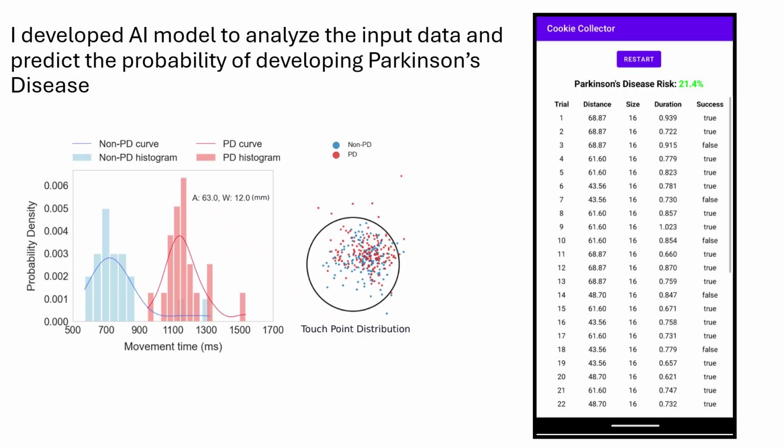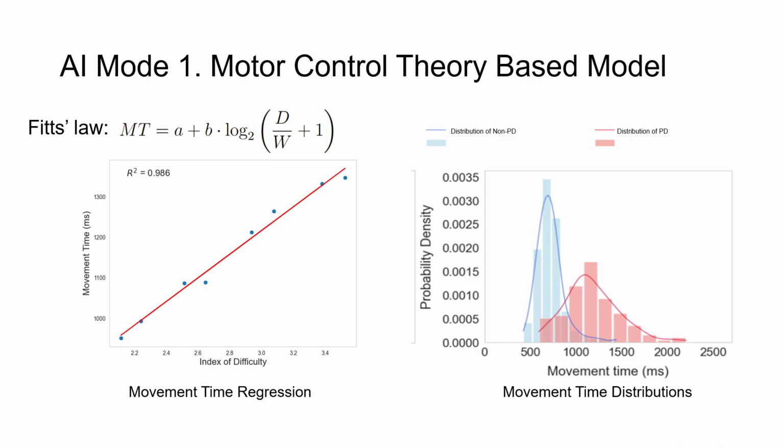I developed the AI model based on recent published research showing a clear link between movement and Parkinson's risk. People with Parkinson's are significantly slower at touch-based pointing tasks than healthy individuals. I implemented two AI models.